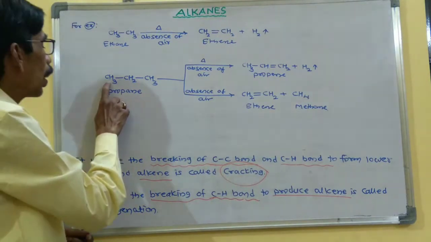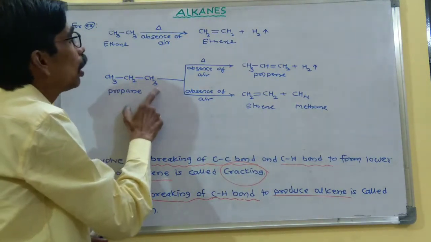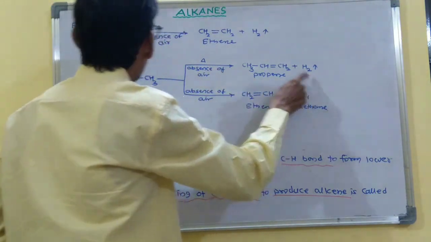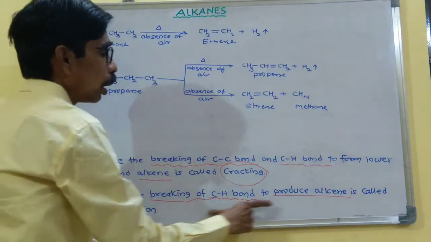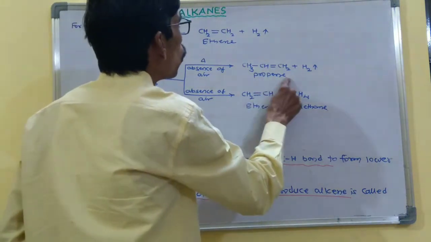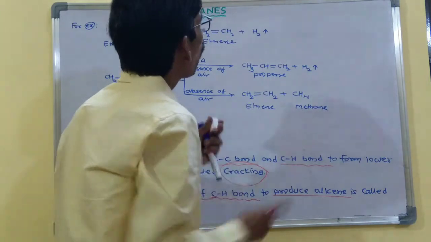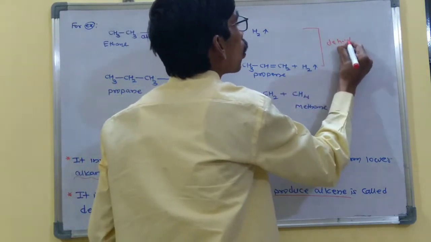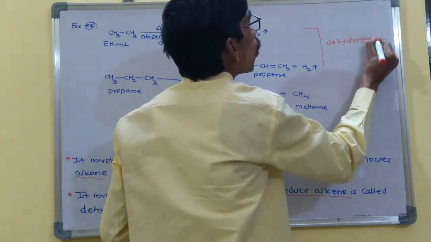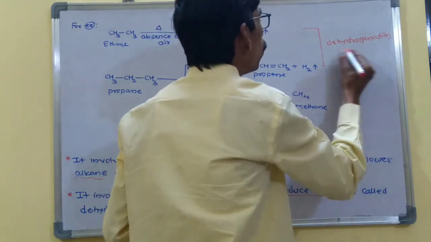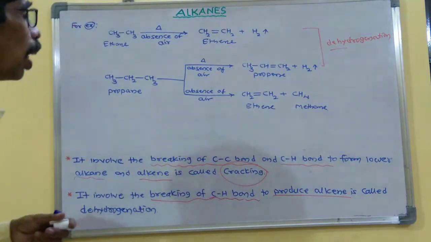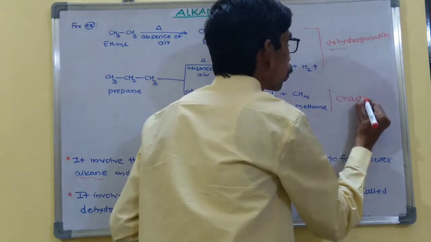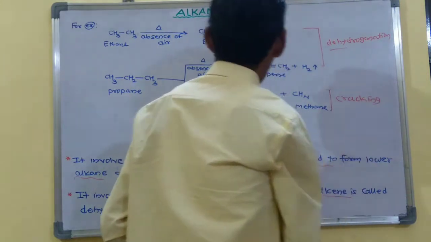Another example is propane. When propane is heated in the absence of air, it gives propene and H2 gas. In this reaction also only the C-H bond is broken to produce the alkene. So these two reactions are dehydrogenation reactions, and this other reaction is called cracking.